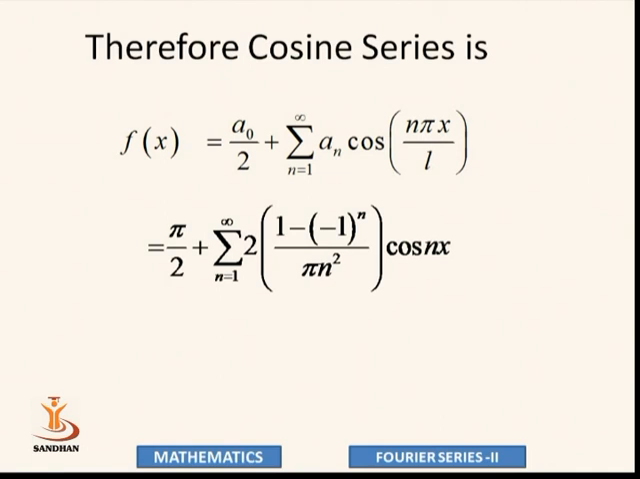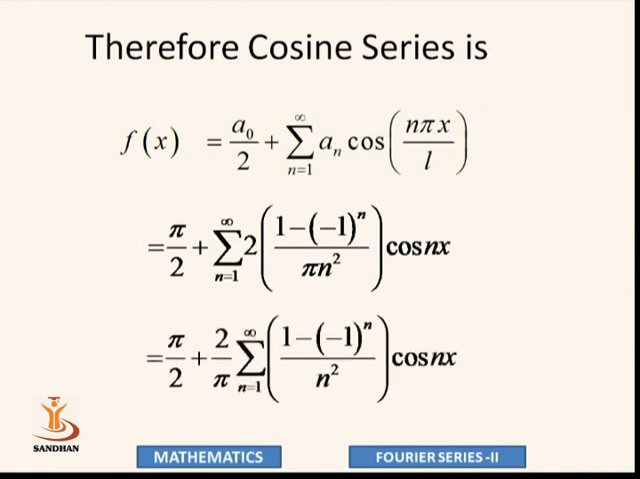So here in sigma, 2 upon pi is common. So pi by 2 plus 2 upon pi sigma (1 minus (-1) raised to n) upon n square into cos nx. So this is our cosine series. So there is no sine function. So using this cosine series Fourier series formula, we convert our function into only cos function.